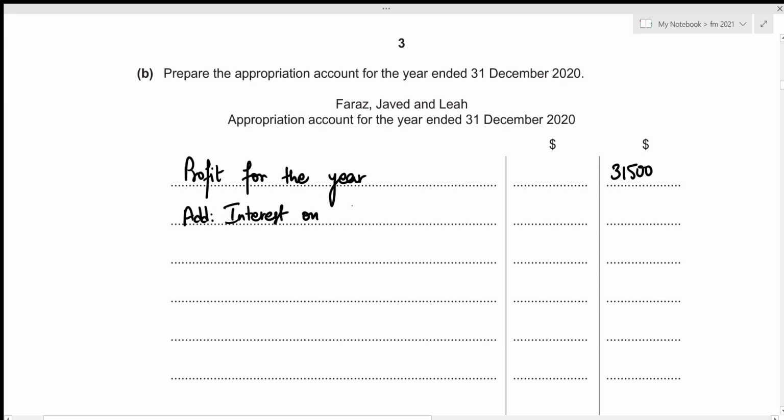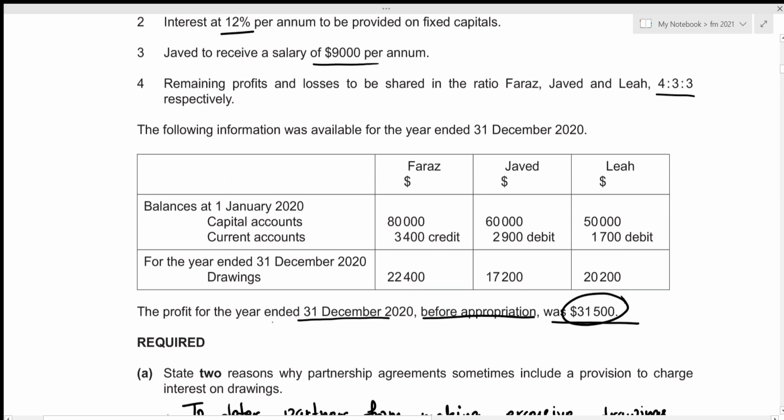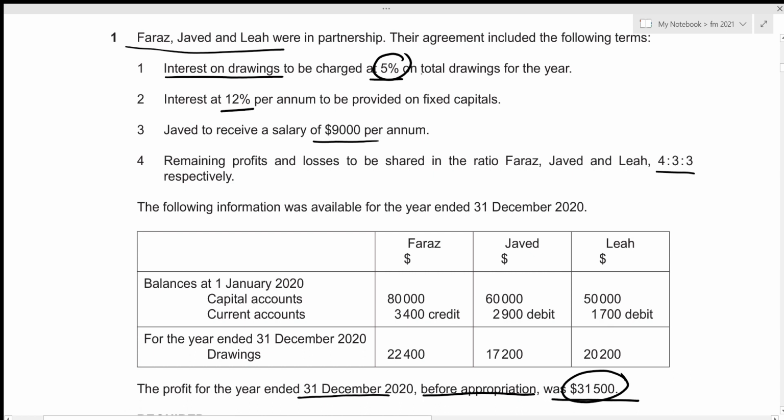on drawings. And we were given the drawings amount for all 3 partners above. So that's going to be interest on drawings for Faraz, for Javed, and for Leah. And like we said before, that is to be charged at 5%, right? So let's figure it out. For Faraz, the drawings for the year amounted to 22,400.